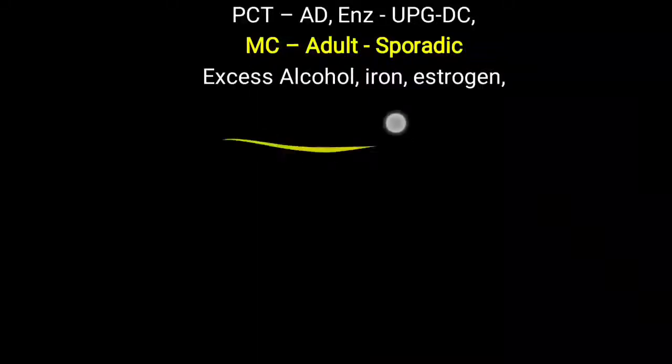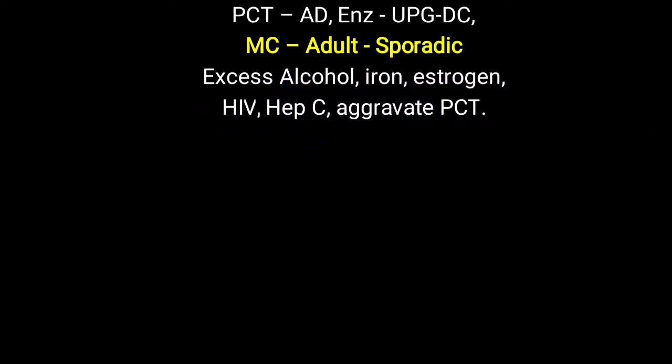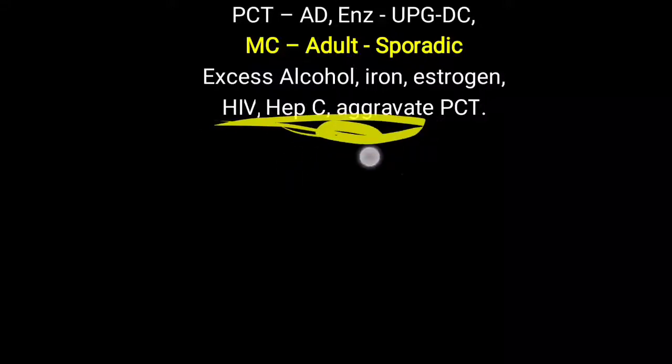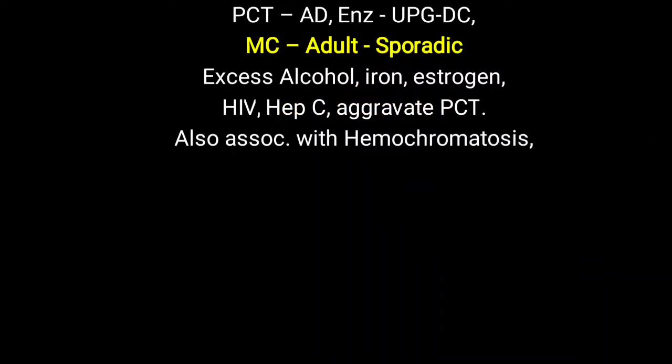An interesting thing is that excess alcohol, iron and estrogen, as well as HIV and hepatitis C infection, can lead to aggravation of attacks of Porphyria cutanea tarda. So if a person is suffering from PCT, they should avoid alcohol as well as excessive iron and estrogen. It is further associated with hemochromatosis; as we have discussed, excess iron can aggravate PCT, and excess iron is typically associated with hemochromatosis.